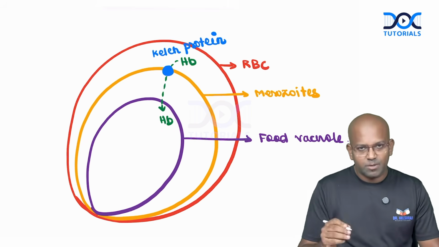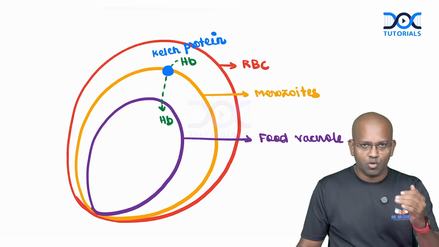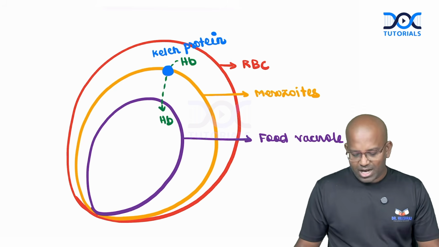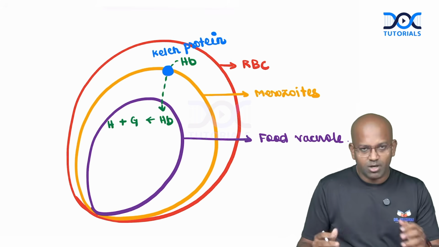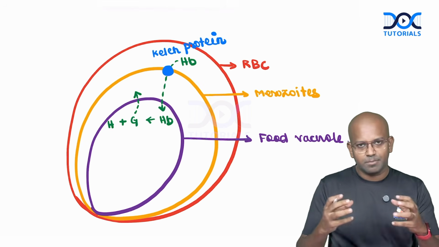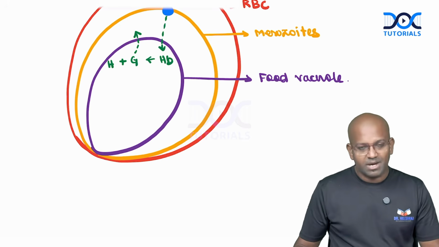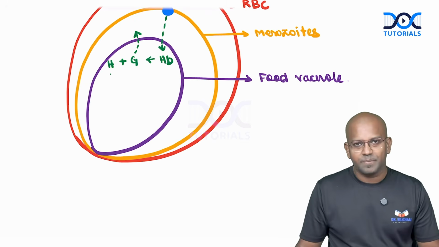This Kelch protein will be on the surface of the Merozoites, on the surface of the parasites, responsible for hemoglobin uptake. Now what happens inside: the hemoglobin will be broken down to globin and heme. Globin will be utilized as a protein source by the Merozoites for further replication and proliferation. But heme, when it is accumulated there, behaves as a waste product.